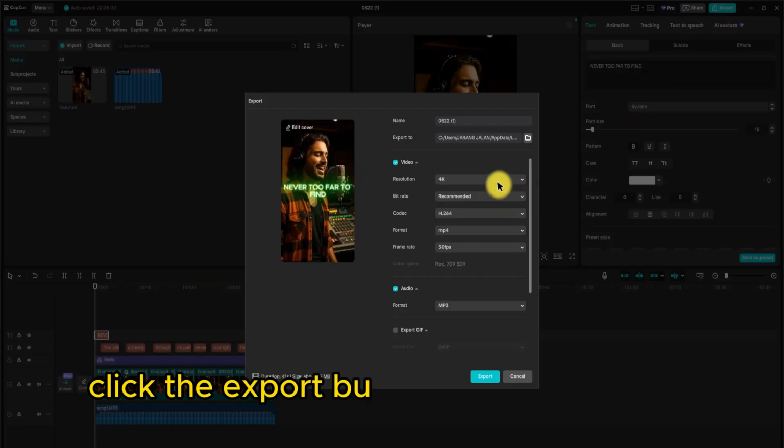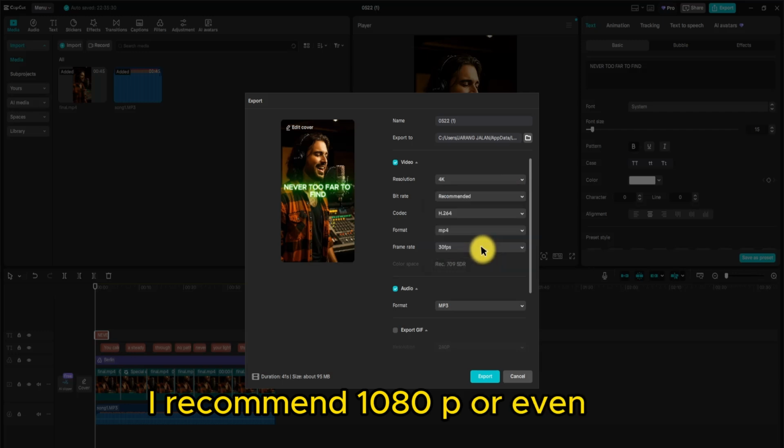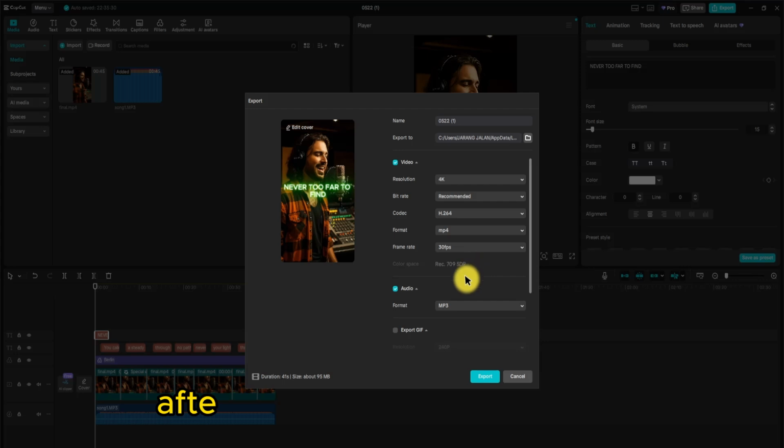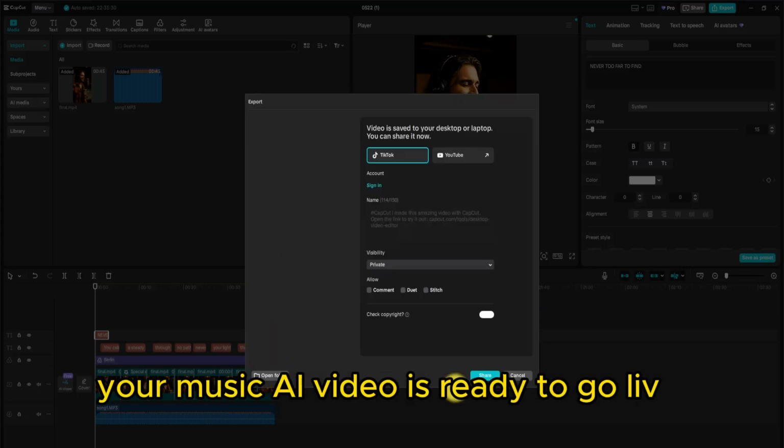Click the Export button, choose the best resolution, I recommend 1080p or even 4K, and then wait for the process to complete. After that, download the results, your music AI video is ready to go live and go viral.